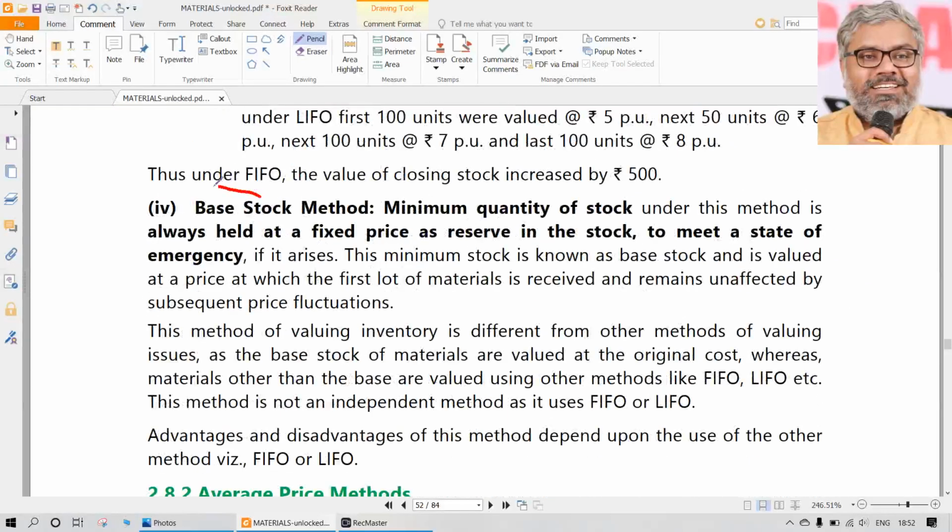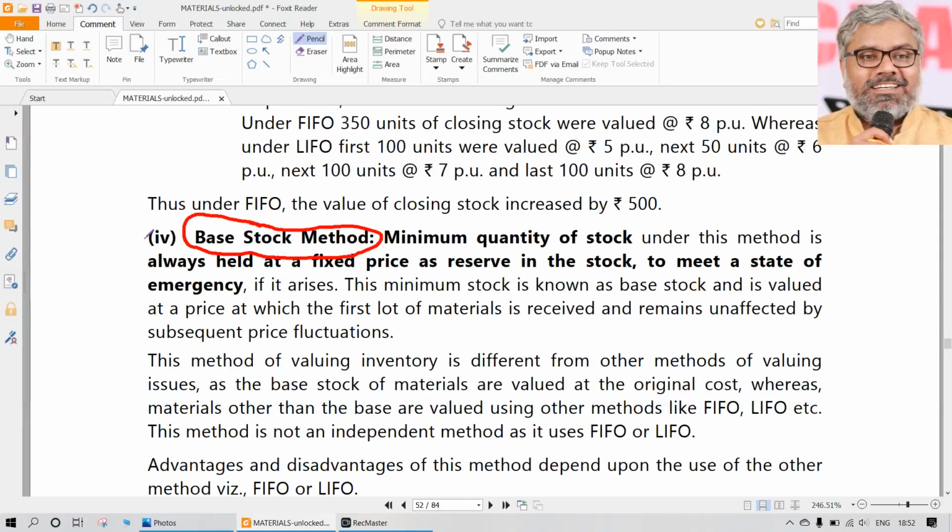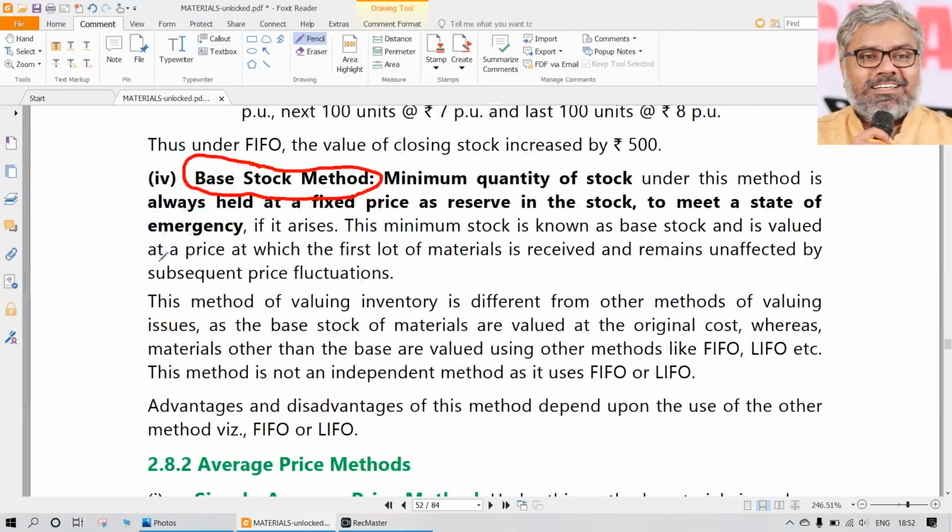So other thing is like base stock method. Base stock method is nothing special actually. It is not a special method. Certain amount of stock will be assumed to be always there at a fixed price as an emergency stock or buffer stock, like that. But again, don't assume physically, whether it is there or not, the storekeeper will take care of it. But as far as accounting is concerned, we will assume that a certain portion of the stock is always there. So that will be always in the stock. In other words, it will not be issued at all. It will be always at a fixed price in the stock. So whether it is FIFO or LIFO, this will not change.